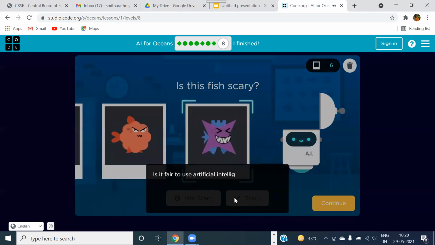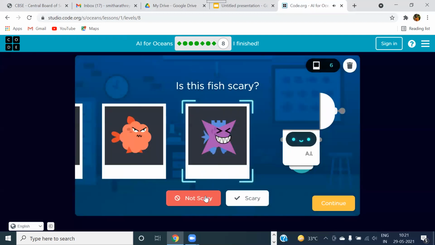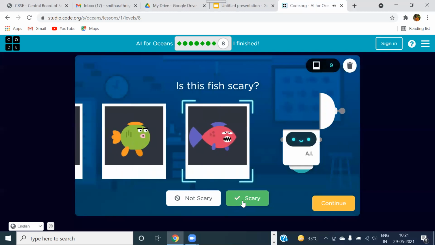This also. Now see, it is asking me, is it fair to use AI to judge a fish by its looks? Obviously not. But here we are going to teach the children about that. Well, AI might seem fair and neutral. Its analysis comes from the training we provide. What intended, unintended bias could this cause? So let's see our analysis. It is not scary. This is scary.